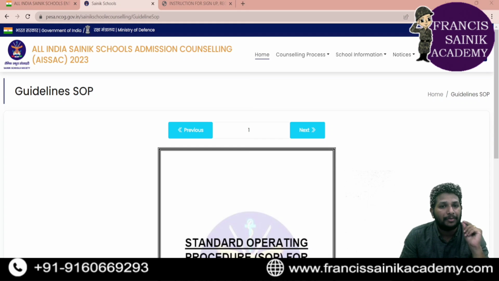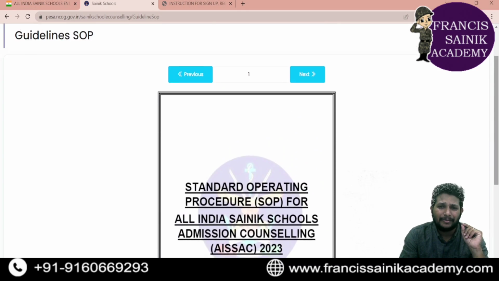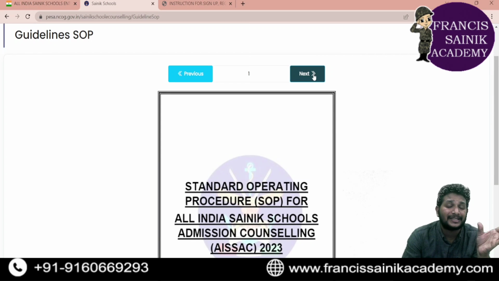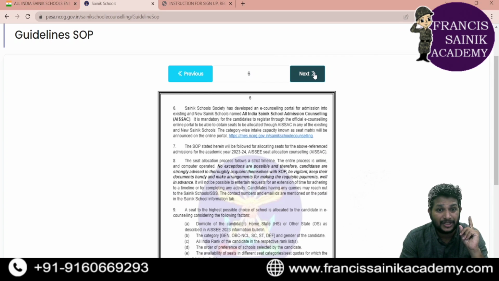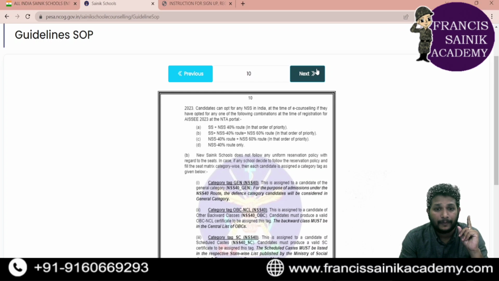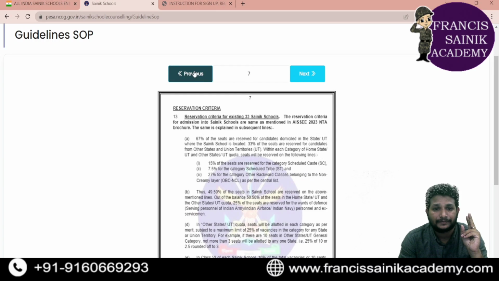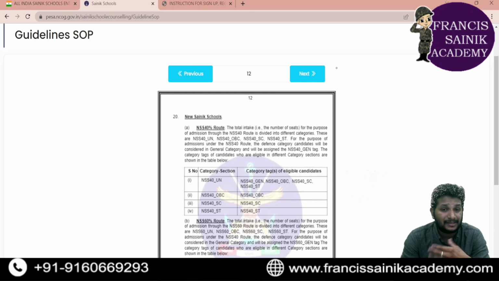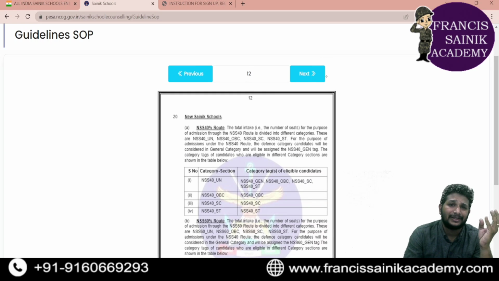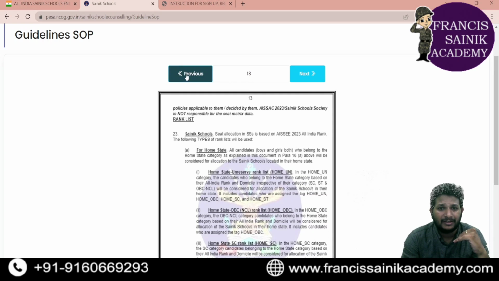In that particular guidelines SOP, standard operating procedure, what does the standard operating procedure mean? In this document, they'll be giving details again, the steps for filling up for e-counseling. So let's see, in this document there is one important piece of information. In this particular SOP, everyone is aware of how the seats are allocated. Everyone, I guess, understood, right? Because based on the unreserved, OBC, SC, ST categories only, the seats will be filled.